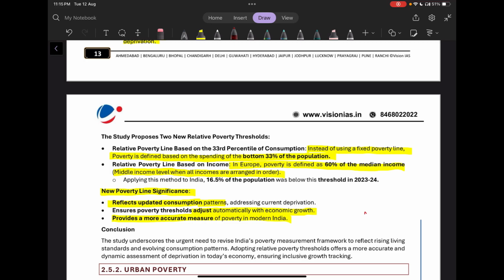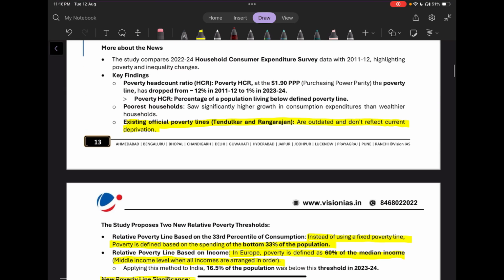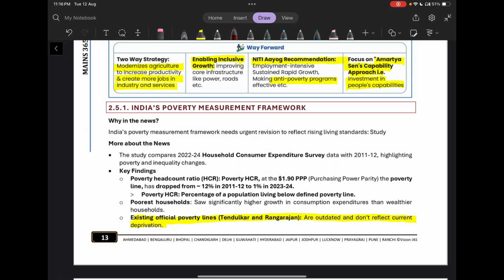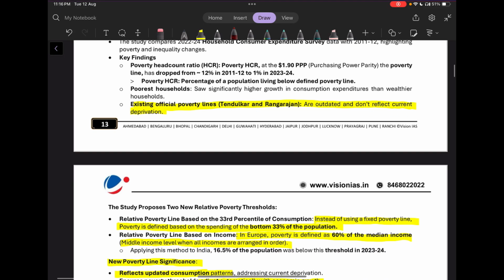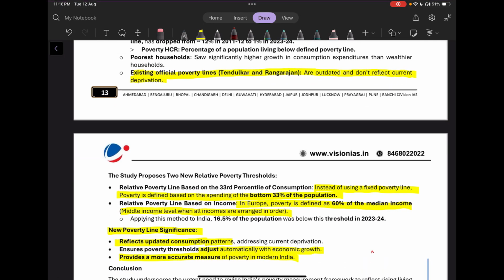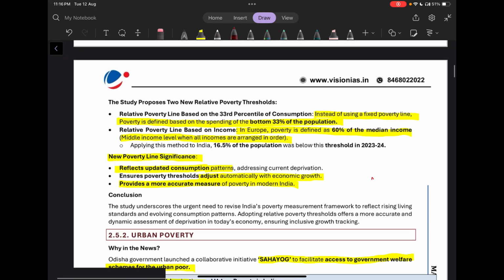Then what is the significance of this new poverty line? So this will reflect the updated consumption patterns and it will help us address the current deprivation. This will also ensure that the poverty threshold adjusts automatically with economic growth, and this will provide a more accurate measure of poverty in modern India. So if any question comes on the methodology of how we are measuring the poverty, how the current measure is ineffective and what are the changes we need to bring in, you can write all these points there.